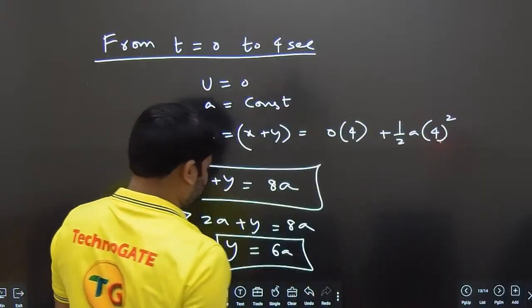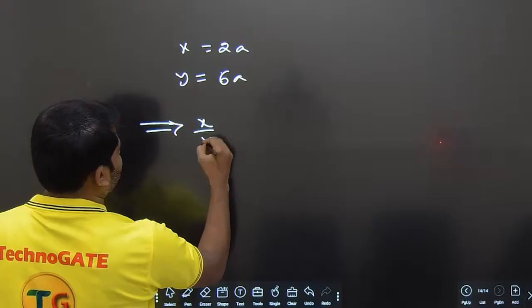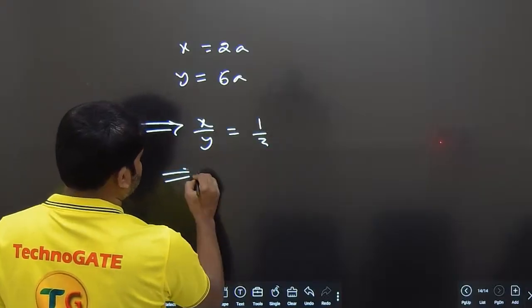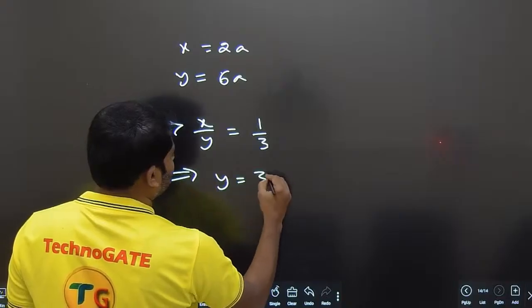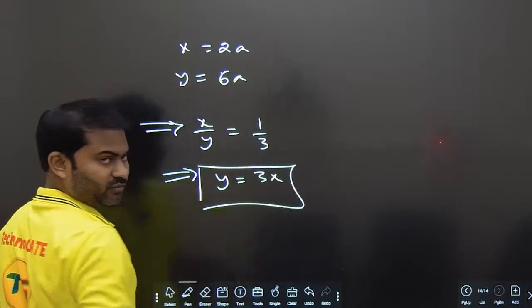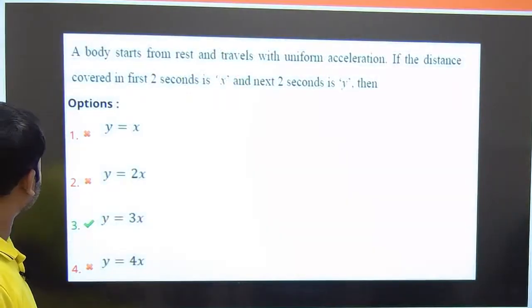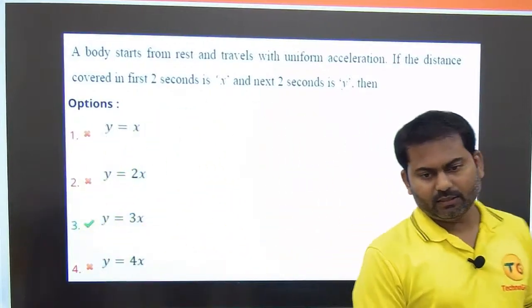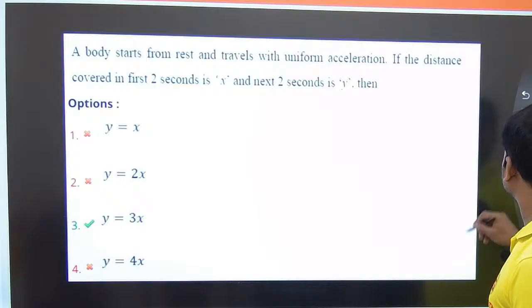So x by y is equal to 2a by 6a, which is 1 by 3. Hence we can say that y is equal to 3x. That's how we are concluding that y is equal to 3x, which means option number 3 is the right answer. That's how we need to solve it.